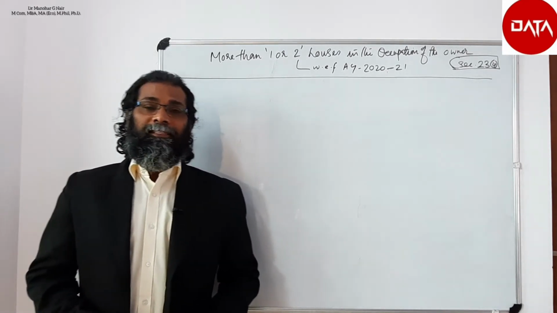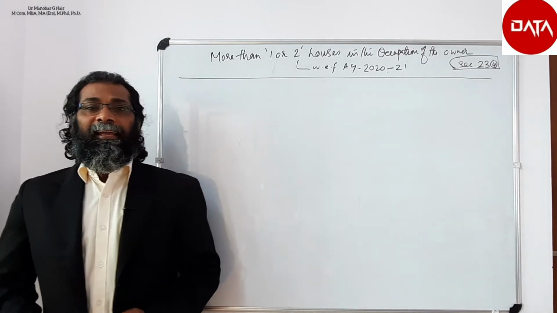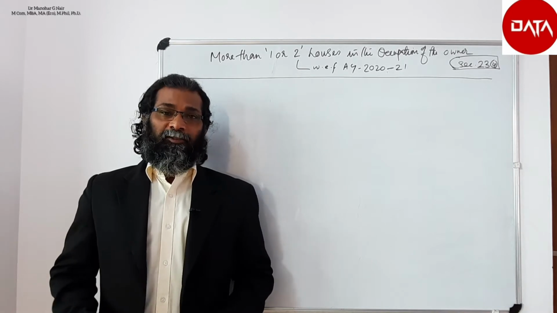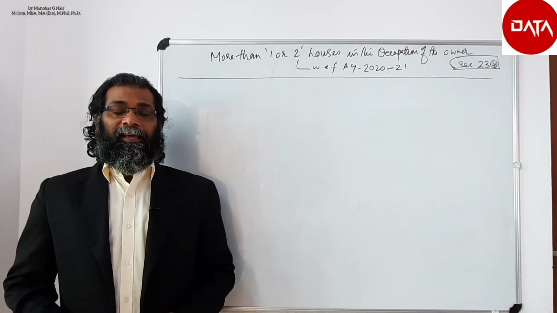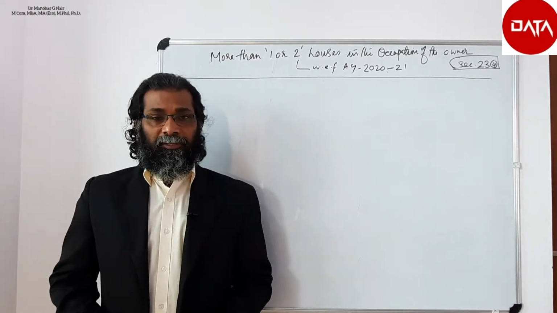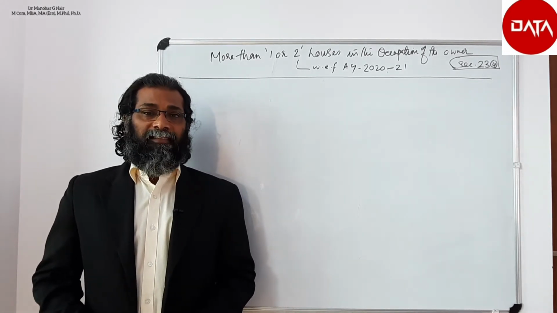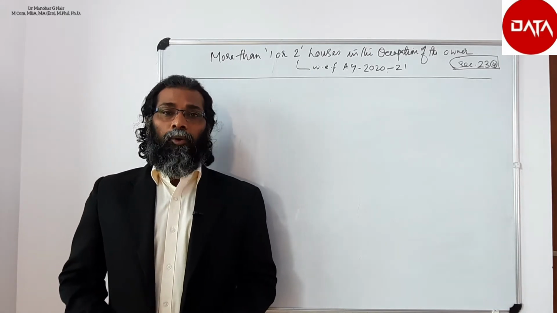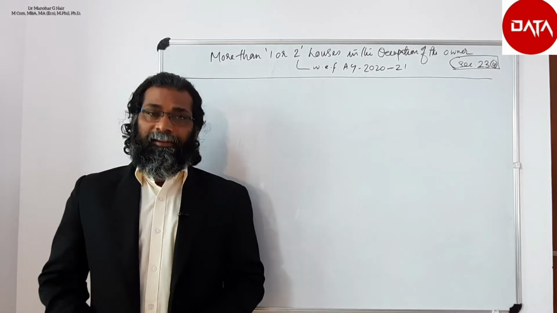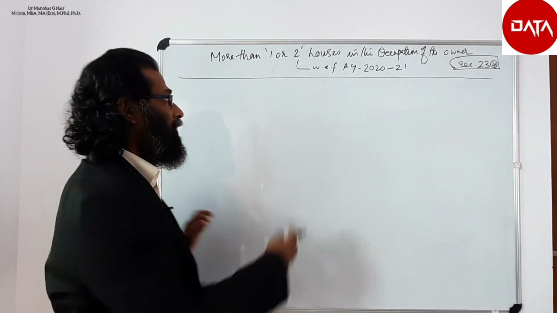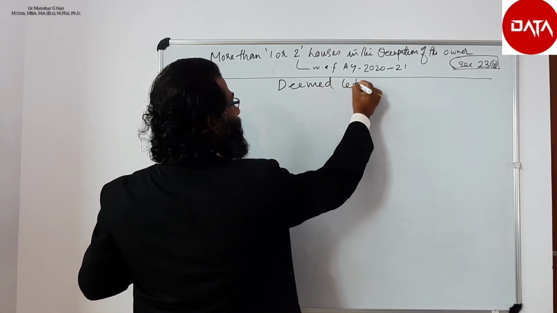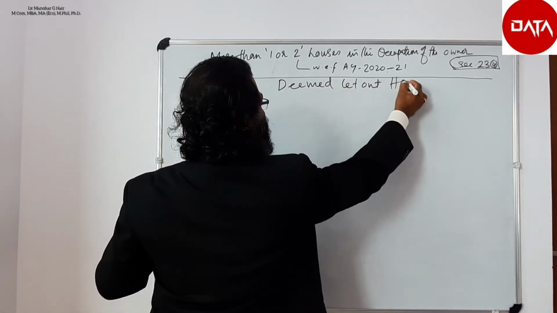Up to the assessment year 1920, suppose an assessee occupies more than one house, at the option of the assessee, any one of the houses shall be treated as self-occupied and the remaining house or houses shall be treated as deemed to be let out. So here we are going to discuss the concept of deemed let out house property.